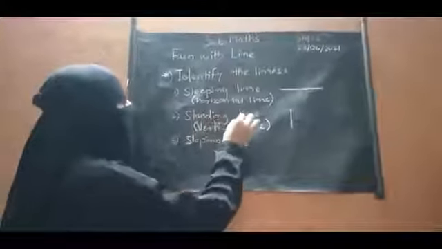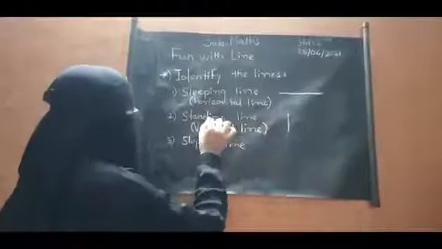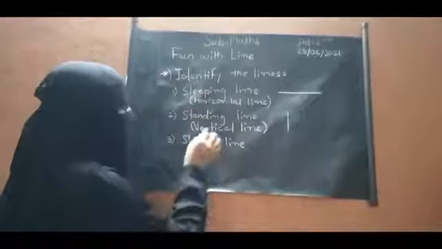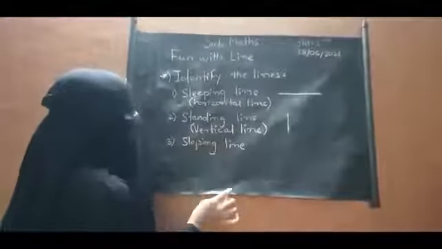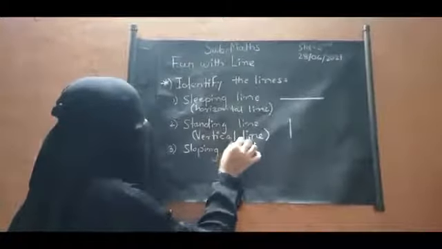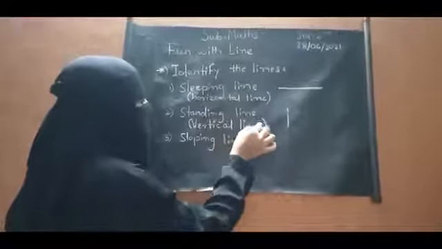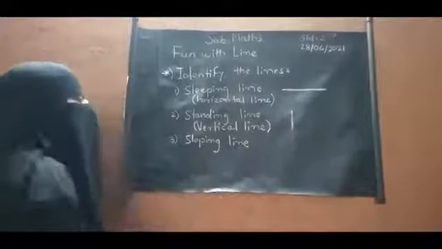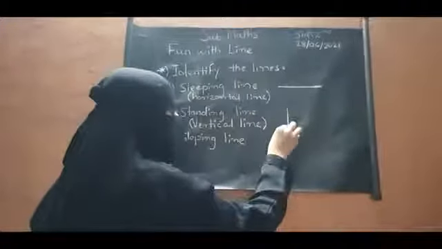S-T-A-N-D-I-N-G, standing, L-I-N-E, line, standing line. And what is the spelling of vertical line? V-E-R-T-I-C-A-L, vertical, L-I-N-E, line, vertical line. So this is the standing line.